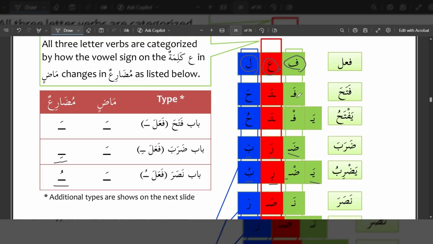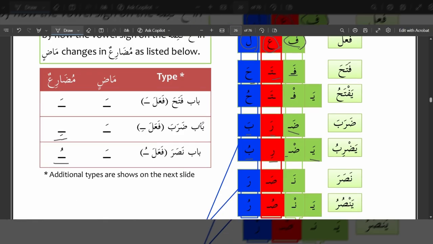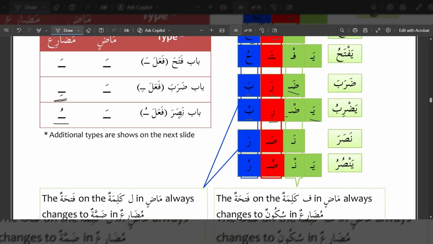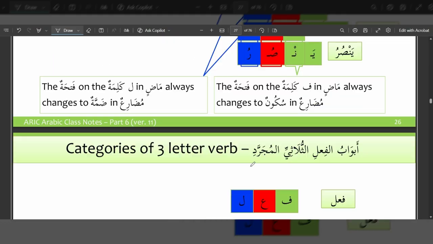So we can see here, we have fataha, which changes to yaftahu. It is the same thing. Then we have bab dharaba, where the vowel on the ain kalima changes to kasra when it changes to mudari. So dharaba becomes yadribu. Then we have bab nasara, where the vowel on the ain kalima changes to dhamma. So nasara becomes yansuru.